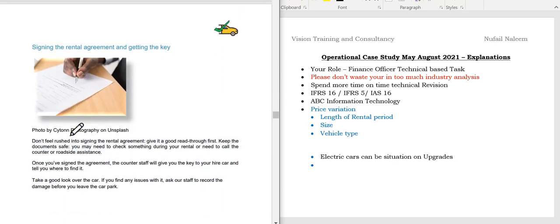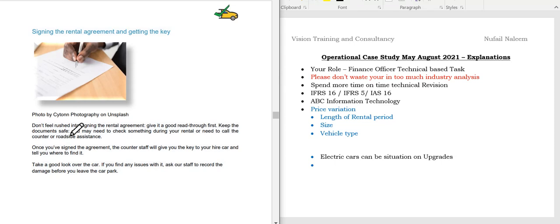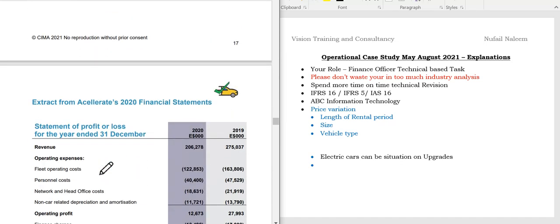Okay. Now students, the signing agreement they have also mentioned specifically. Don't feel rushed into signing agreements. Give it a good read through first. Keep the document safe, as you may need to check something during the rental. Once you have signed the agreement, the counter staff will give you the key to the hire car and you will find it. Take a good look over the car. If you find any issues, ask the staff to record the damage before you take the car. So the agreement is mentioned here also.